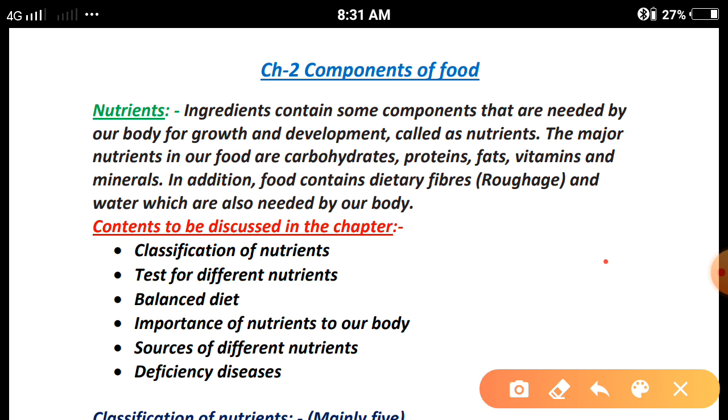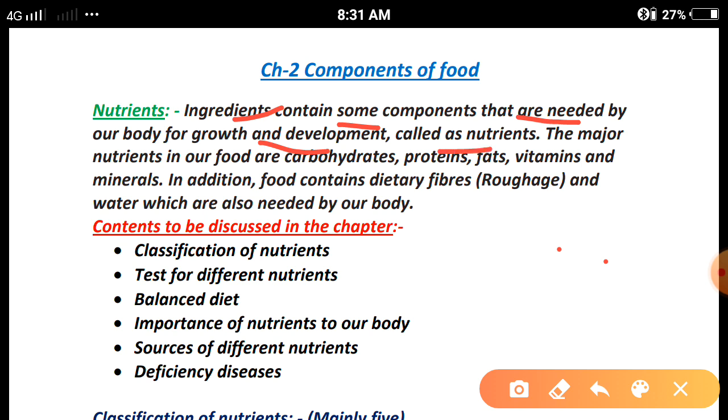What are the components which are involved to make the food items? What are the nutritious substances which are involved to make the food items? Here we are going to discuss one by one. So what are nutrients? The raw materials which are required to prepare any dish are called ingredients. Ingredients contain some components that are needed by our body for growth and development, called nutrients.